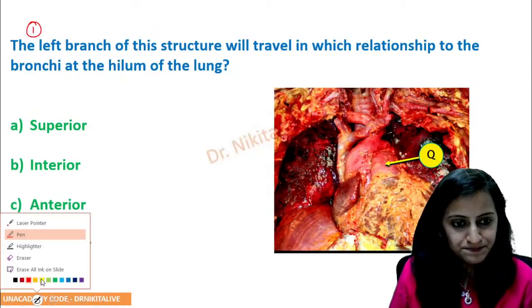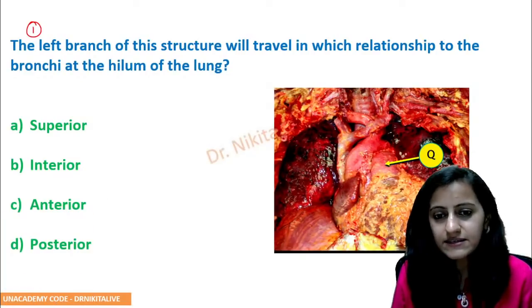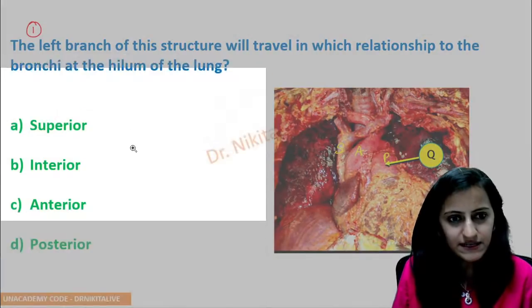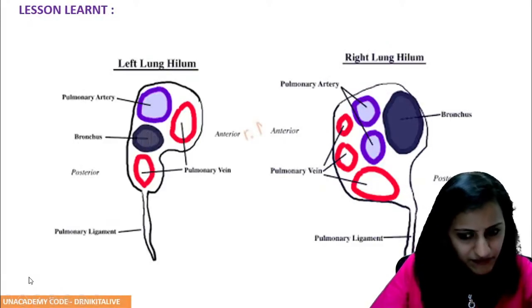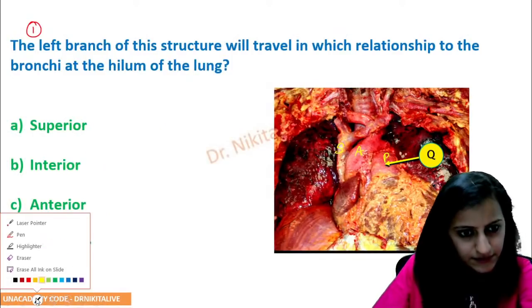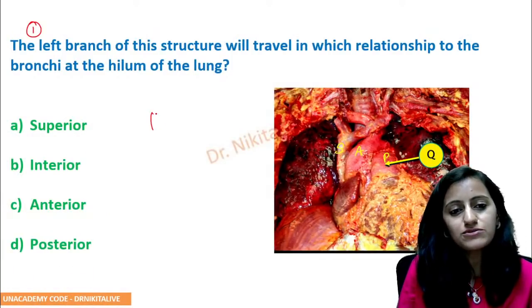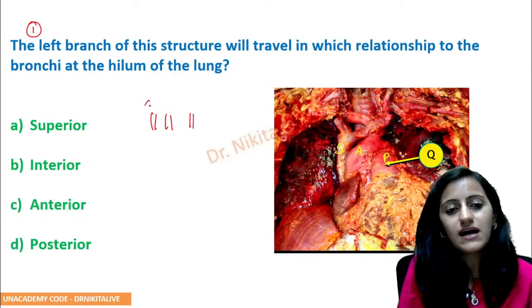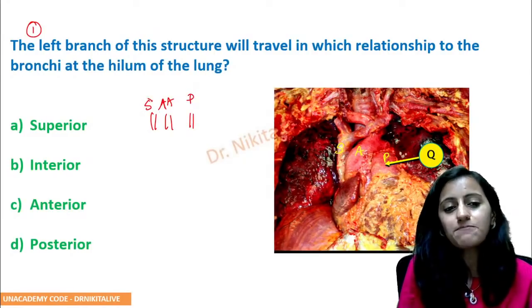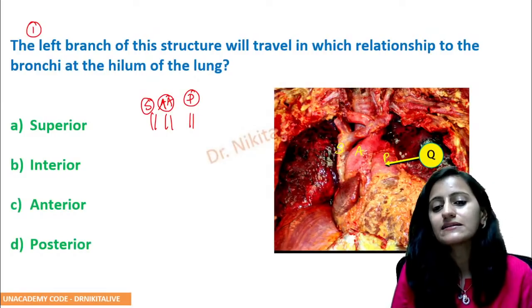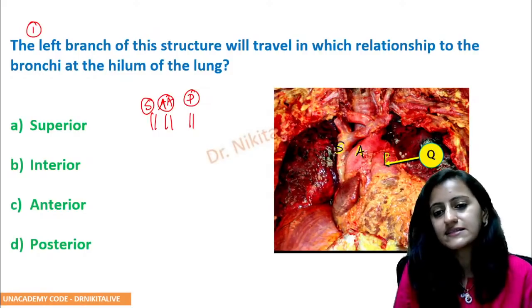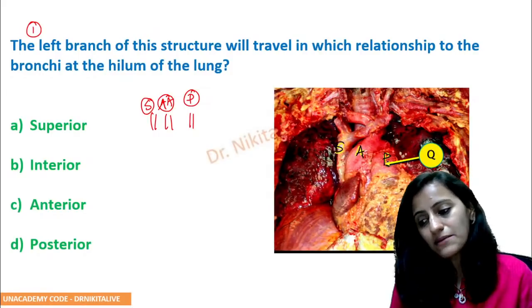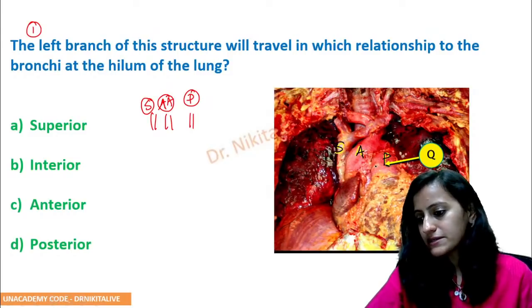From right to left, remember it is SAP: superior vena cava, ascending aorta, and pulmonary artery. This is the superior vena cava, this is the ascending aorta, and the labeled structure here first is the pulmonary artery.